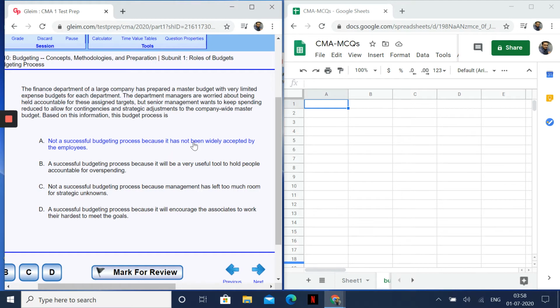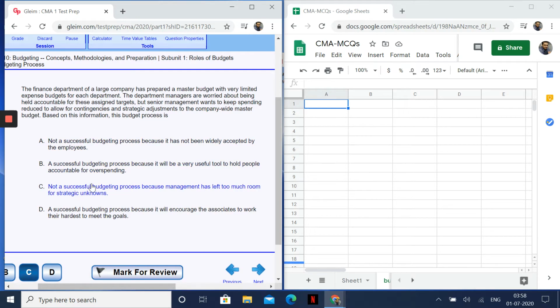Let us read the other options. A successful budgeting process because it will be a very useful tool to hold people accountable for overspending. Okay, slightly going this way also. Not a successful budgeting process because management has left too much room for strategic unknowns. Okay, that's not mentioned there, so this cannot be the answer. A successful budgeting process because it will encourage associates to work their hardest to meet goals. No, this cannot be the answer.